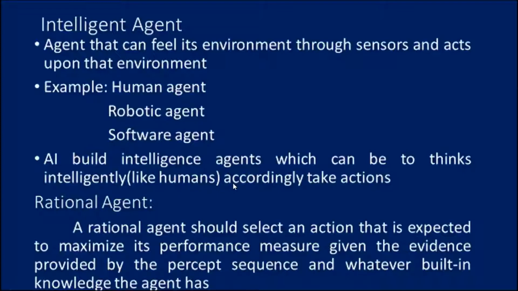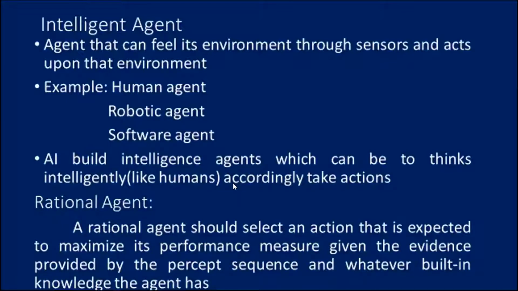Next we are going to see what is meant by structure of an AI agent. The task of AI is to design an agent program which can implement the agent function. The structure of an intelligent agent is a combination of architecture and the agent program. So we can say agent equals architecture plus agent program. An agent does not act only by itself; architecture is important, and the agent program. All together it is called an agent.